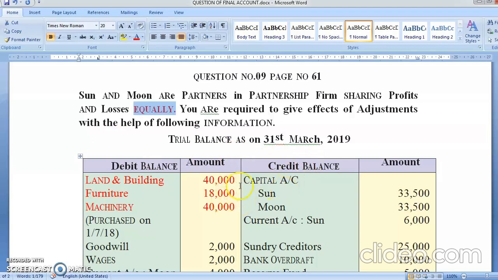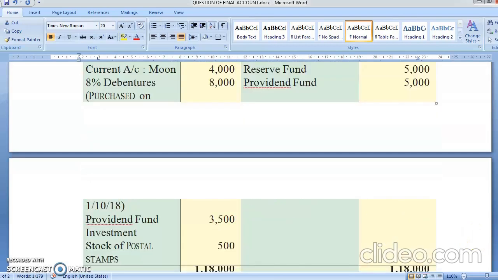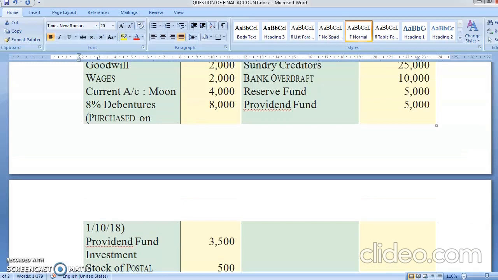Land and building, asset, furniture asset, machinery asset, goodwill asset, wages, trading account, capital and current account. Both is that the capital will directly go into the balance sheet and will open a current account. Creditors, balance sheet, bank overdraft, balance sheet. Reserve, again a liability. Provident fund, again a liability. Both the items will go in balance sheet. Wages, current account, Moon. See, one person is having a debit balance, other person is having a credit balance.